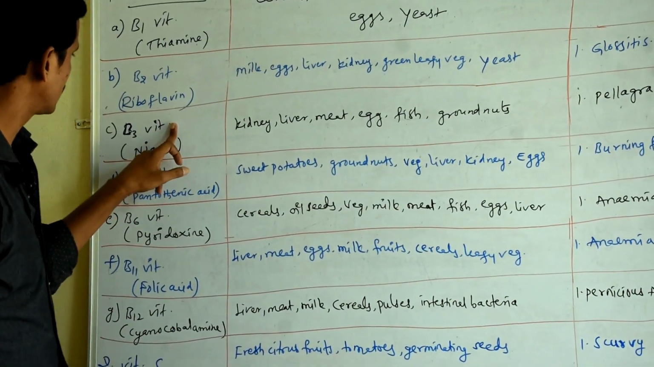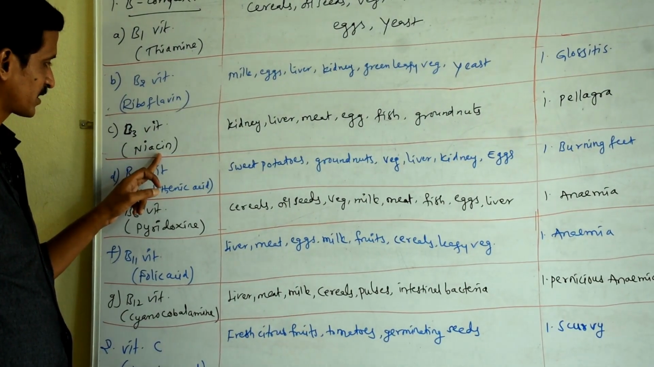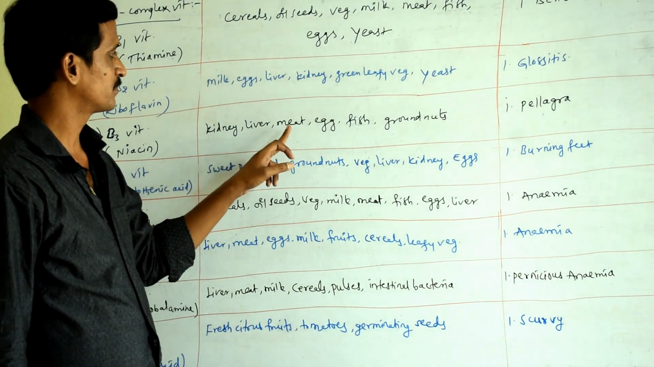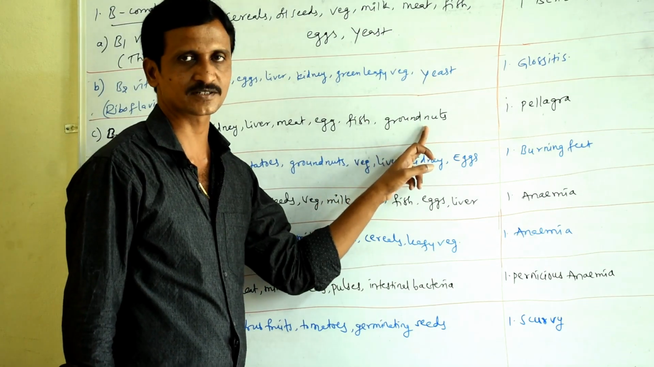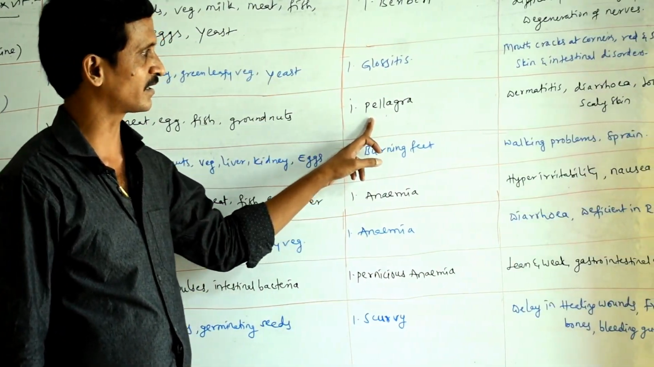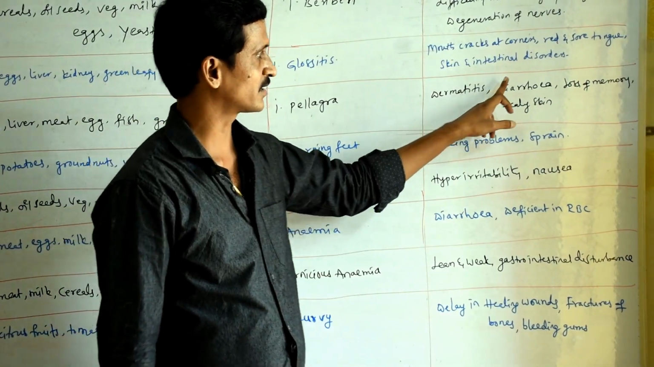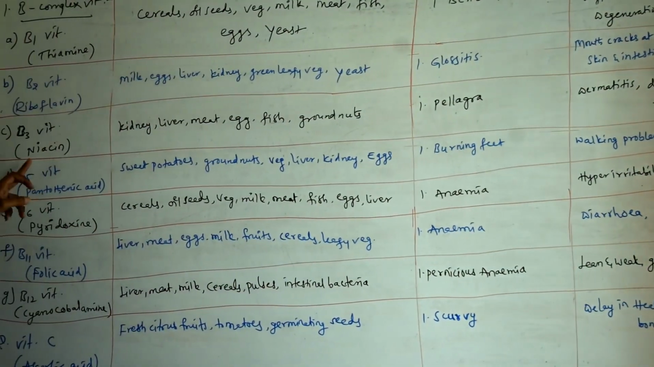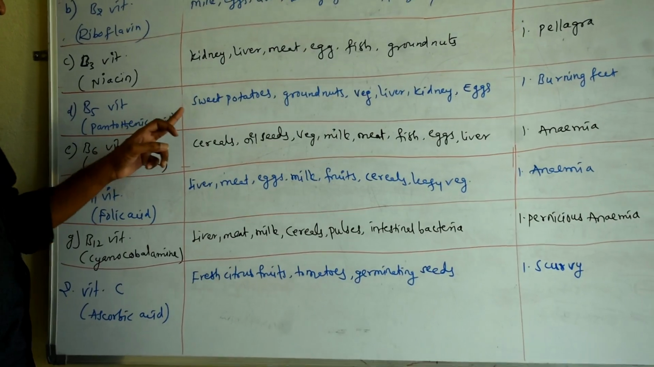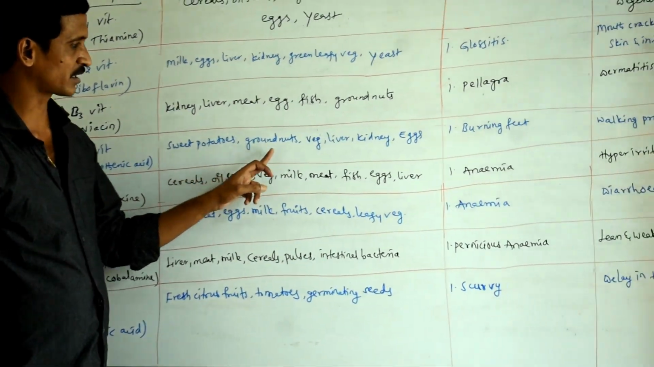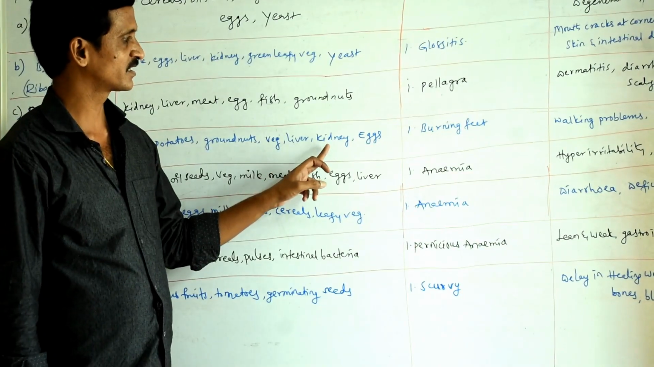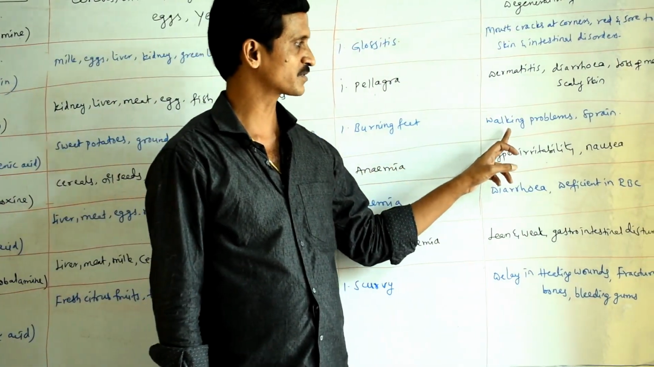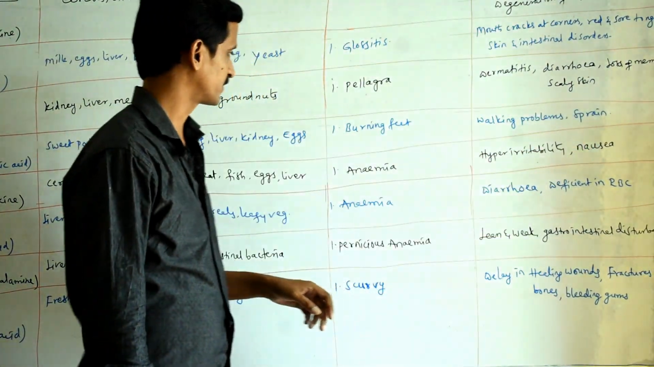Then the third one, vitamin B3, technically called niacin or nicotinic acid. Sources are kidney, liver, meat, egg, fish and groundnuts. The deficiency disease is pellagra. The symptoms are dermatitis, diarrhea, loss of memory and scaly skin. The fourth one, vitamin B5, pantothenic acid. Sources are sweet potatoes, groundnuts, vegetables, liver, kidney and eggs. The deficiency disease is burning feet, where symptoms are walking problems and sprain.